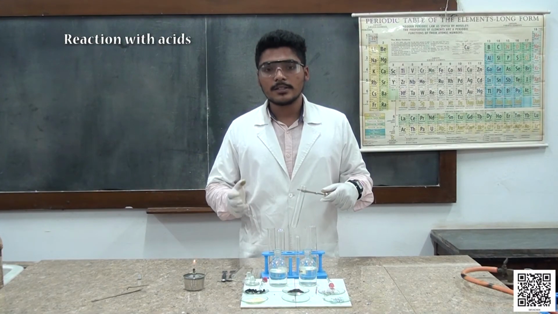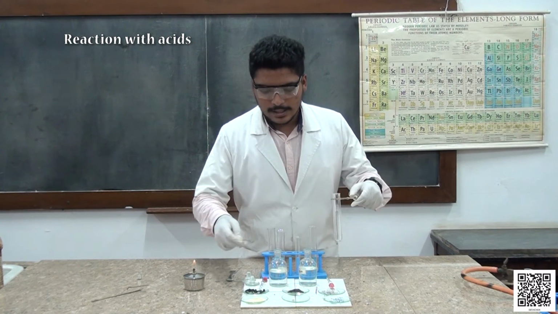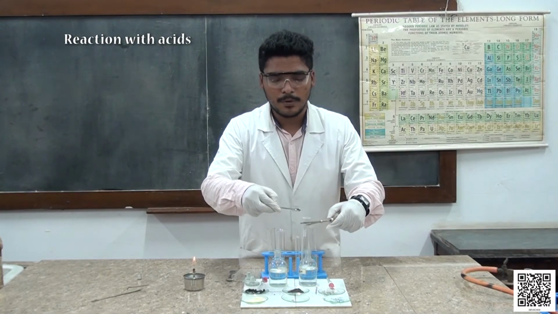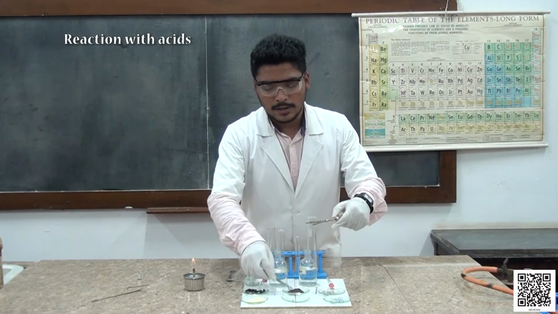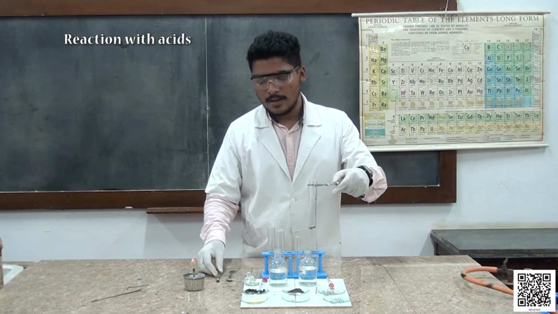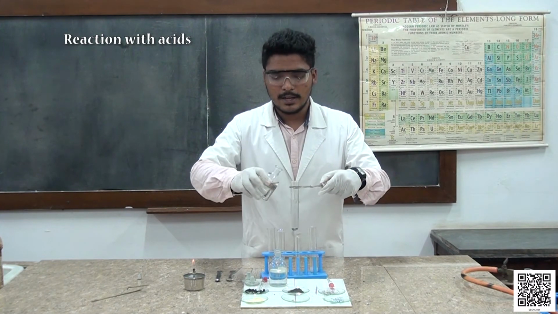Students, now let us check one more metal. We have here some iron powder. I am taking some iron powder into this boiling tube. Now I am going to add dilute HCl to it.